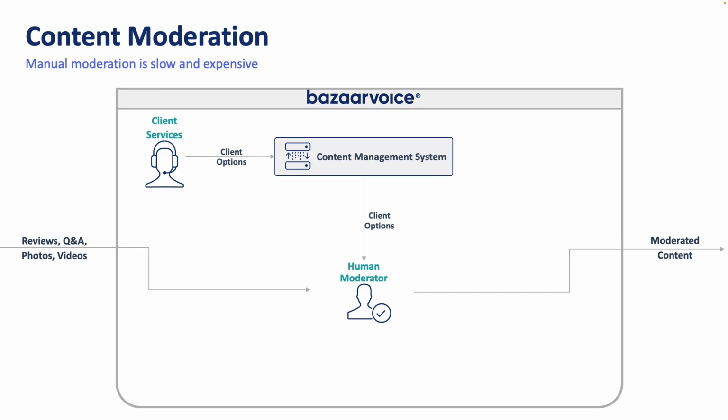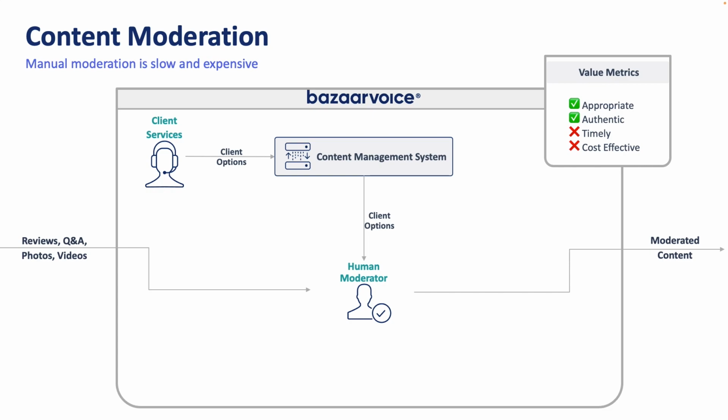It's worth considering if we even need machine learning here, right? Again, machine learning should not be a solution looking for a problem. And you can discern that if you have captured your value metrics. So how does this approach measure up? Well, we're guaranteeing that our content is appropriate. Cool. We can make sure it's authentic. Yeah, the humans are pretty good at that. But it takes us a lot of time. All the humans have to look through the things. It takes minutes, maybe hours. And it's not very cost effective because we have to pay them to do it, right?